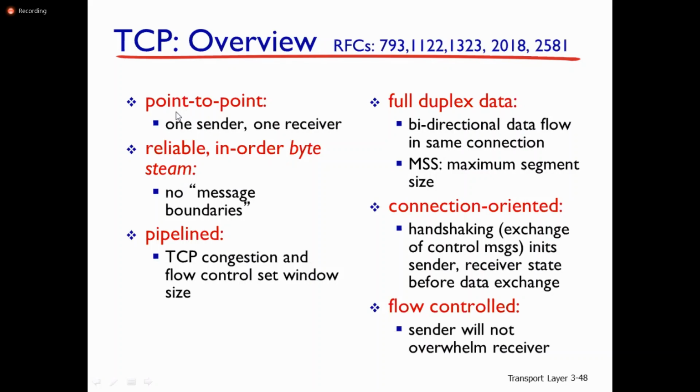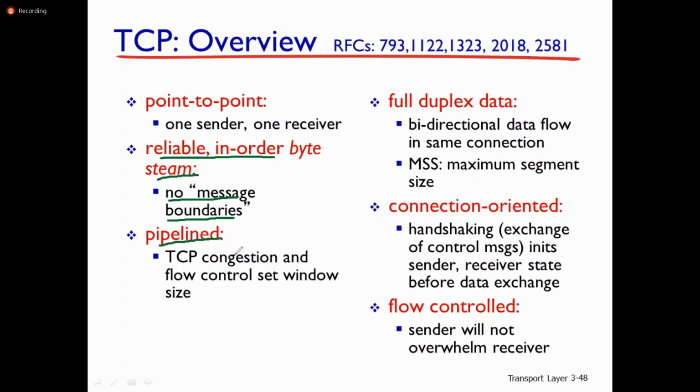It is point-to-point communication, only one sender and one receiver. It is a reliable, in-order byte stream, with no message boundaries. It is reliable as well as in order, because there is a dedicated connection between sender and receiver. That definitely makes in-order byte streaming possible between sender and receiver.